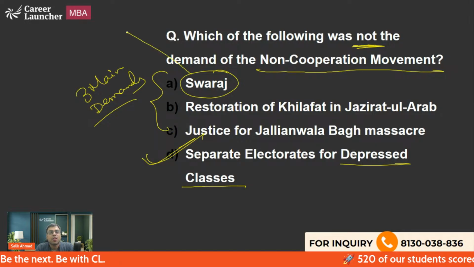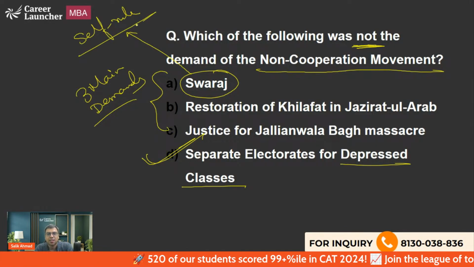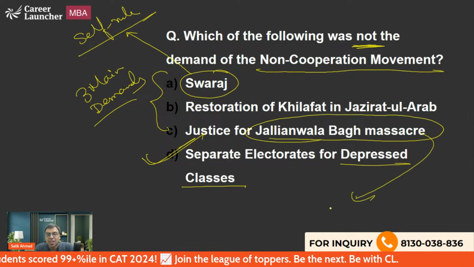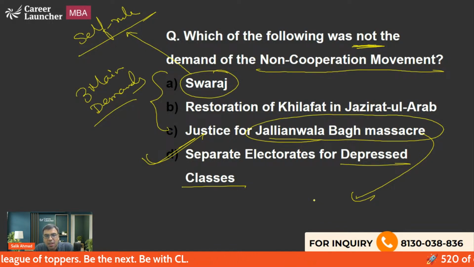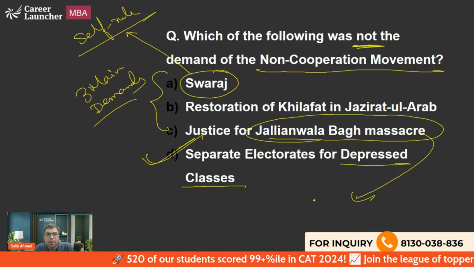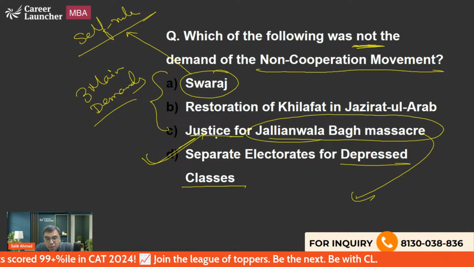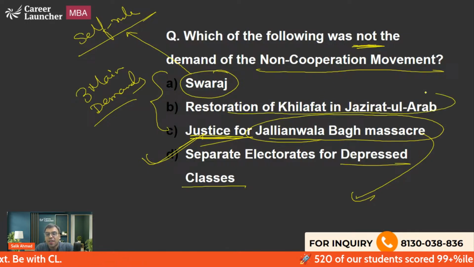What was Swaraj? Swaraj means a sort of self-rule: give us some way to rule ourselves. And that was one thing. Then, of course, justice for the Jallianwala Bagh massacre. We had discussed in the earlier class that the massacre happened when General Dyer entered the premises of Jallianwala Bagh and ordered his men to open fire. Later, when the Hunter Commission was established, by majority it gave a clean chit to General Dyer. That is why there was a demand that justice should be given and those who were the perpetrators of the massacre should be punished. Third is restoration of the Khilafat in Jaziratul Arab.